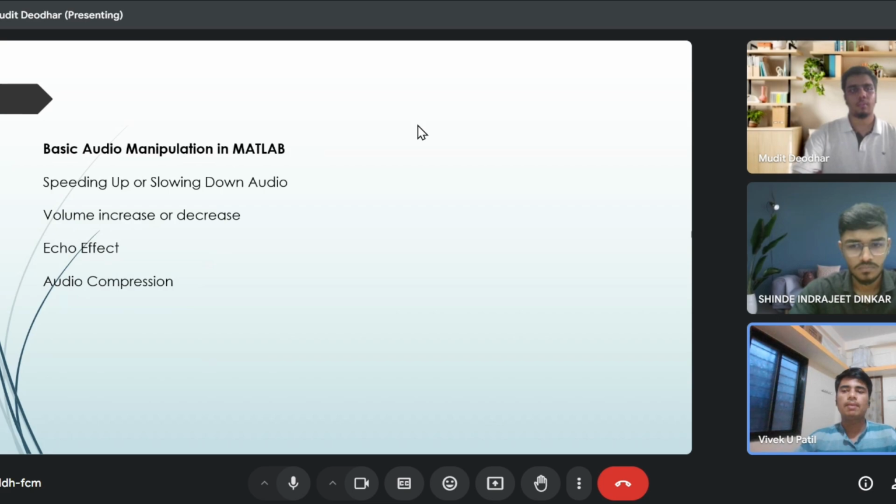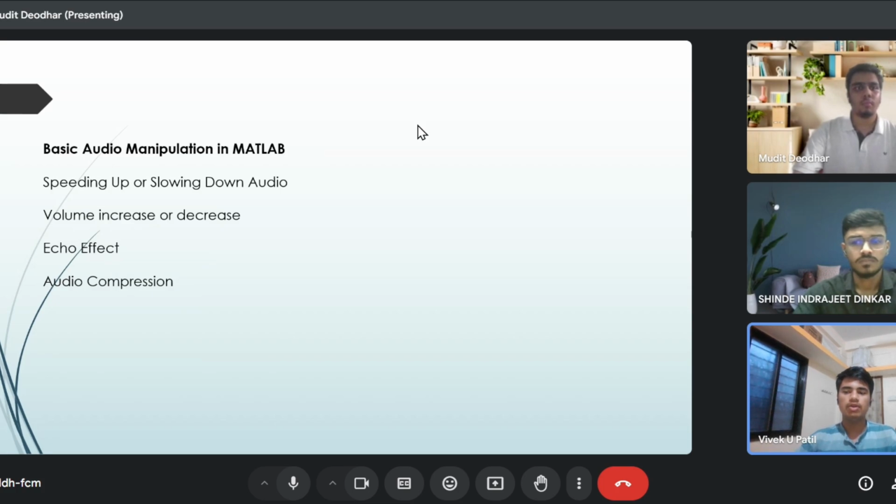So we can perform some operations on audio signals using MATLAB. MATLAB has inbuilt functions to do such manipulations on sound. The first is speeding up or slowing down the audio. We can increase or decrease the speed of sound by using some functions.